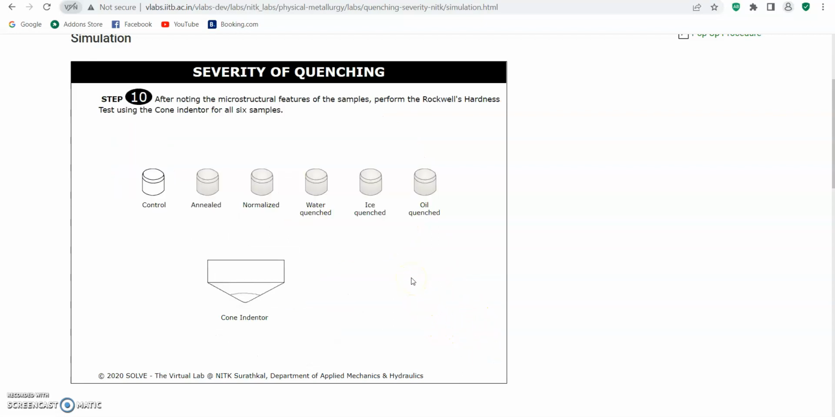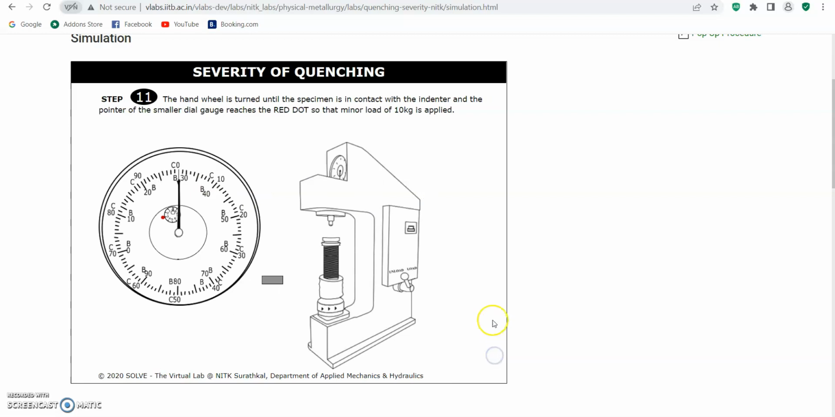For this step, after observing the microstructural features of the samples, we must perform the Rockwell hardness test using the cone indenter for all the 6 samples. Okay, that's for this step only, and we move to step 11.